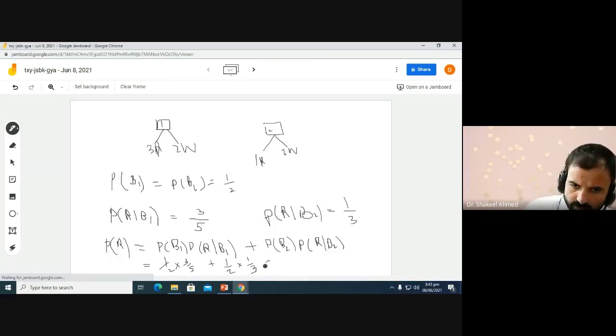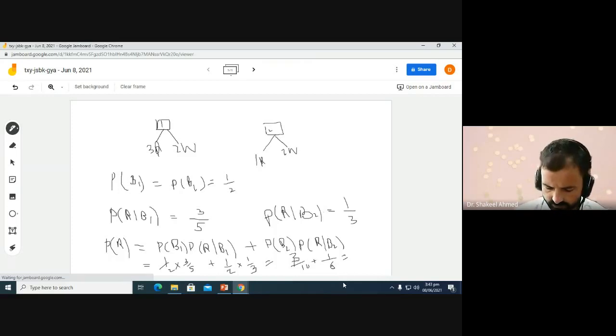So we have 3 by 10 plus 1 by 6. I think we get 0.3 plus 1 divided by 6, 46.7% chance of getting a red ball from the two boxes.